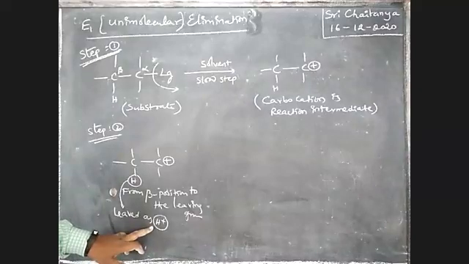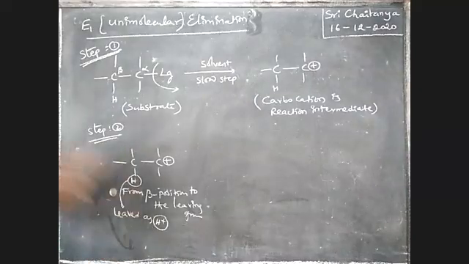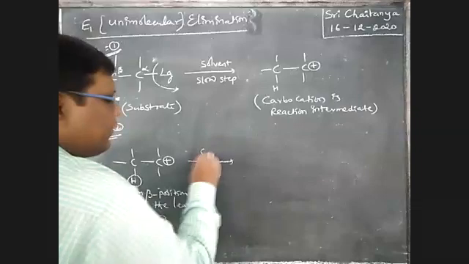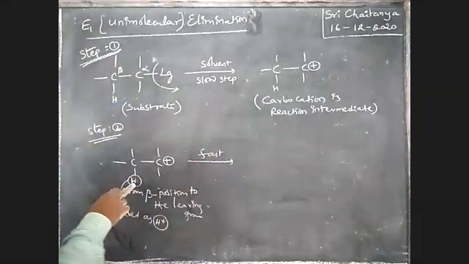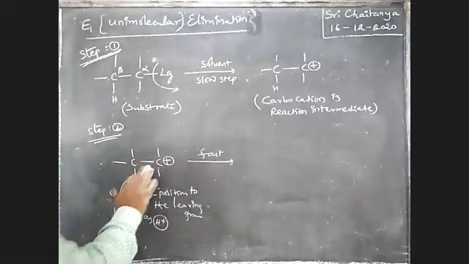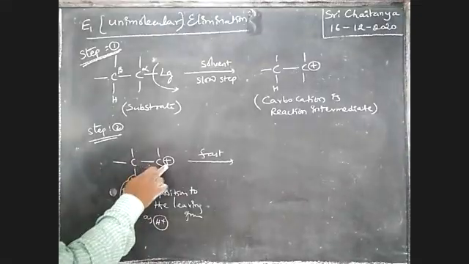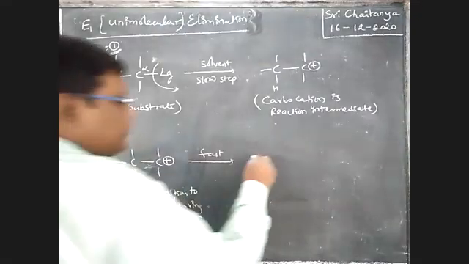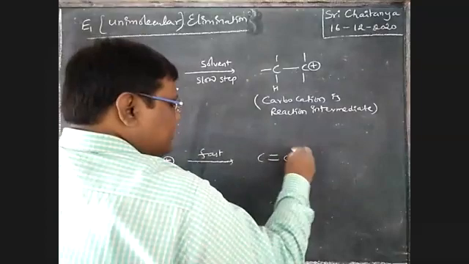It is a somewhat fast reaction. So this H plus is removed, this carbon gets a negative charge, and the other carbon has a positive charge. Between these two, a double bond is formed, that is C double bond C, boys.